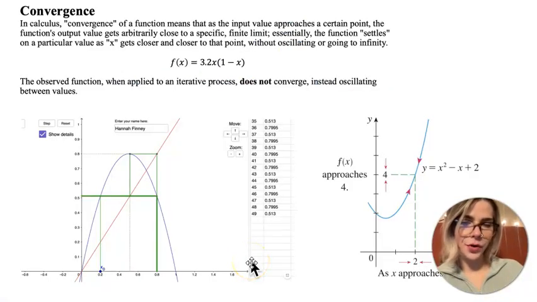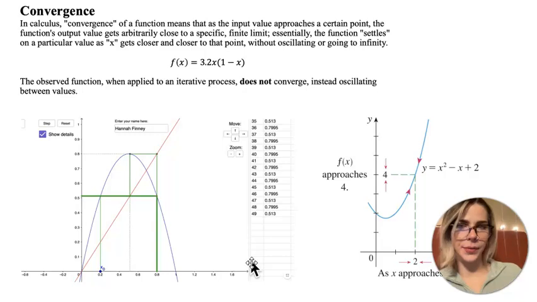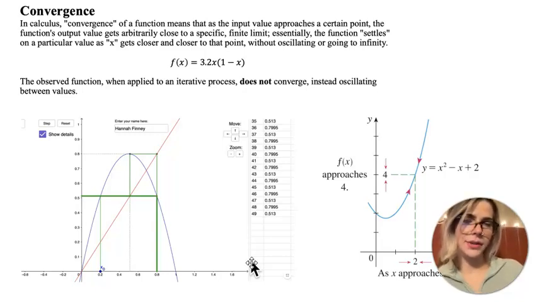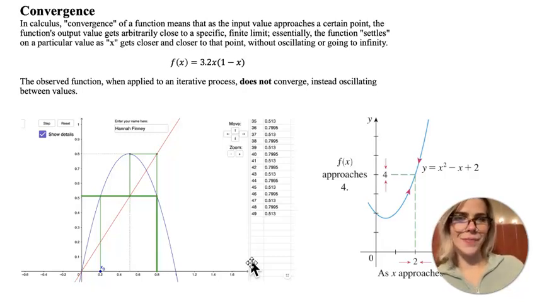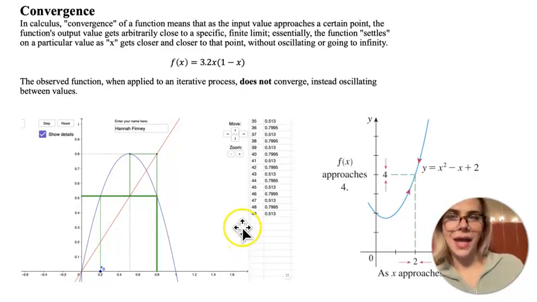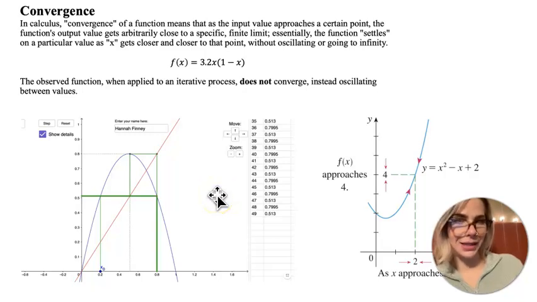So the instructions for the presentation were to address our reasoning for our answers to questions 19 through 21. Before talking about the convergence and the oscillatory patterns of a function, I did just want to briefly touch on my understanding of convergence, in regards to calculus at least. In calculus, convergence of a function means that as the input value approaches a certain point, the function's output value gets arbitrarily close to a specific finite limit.